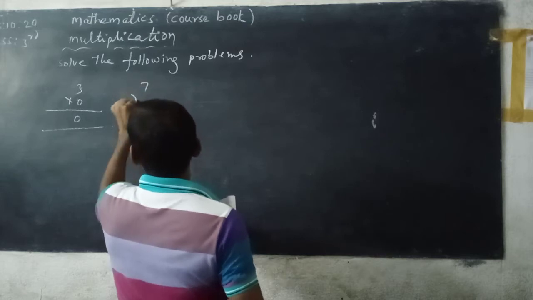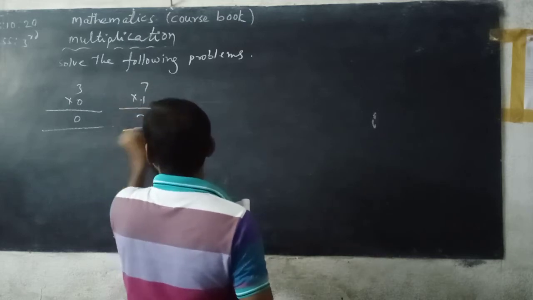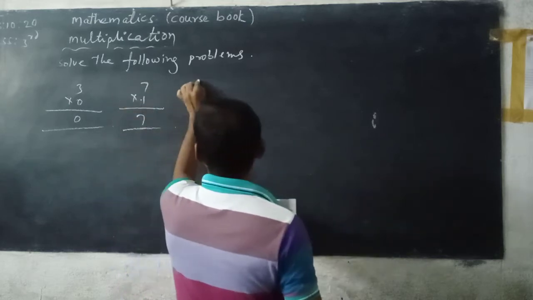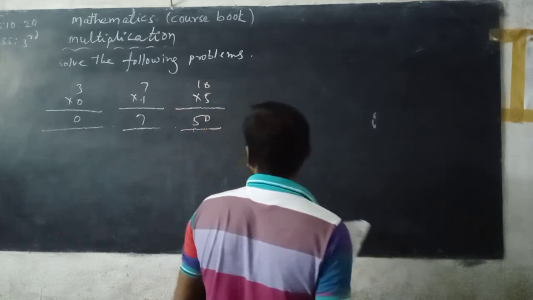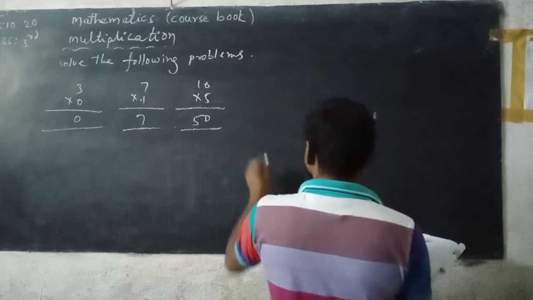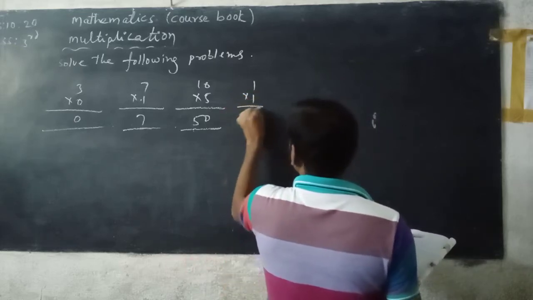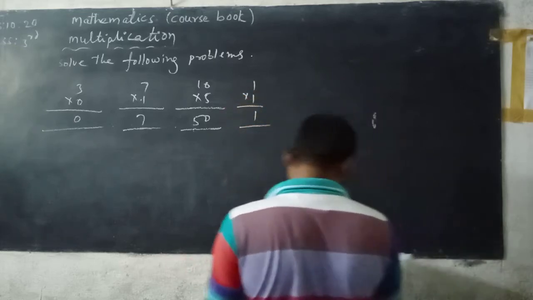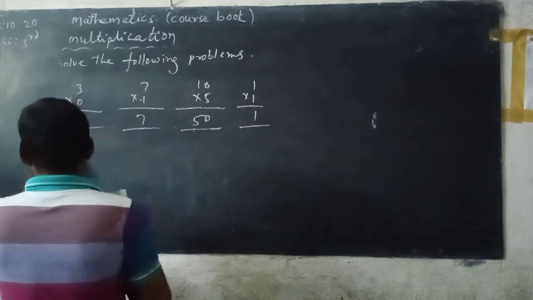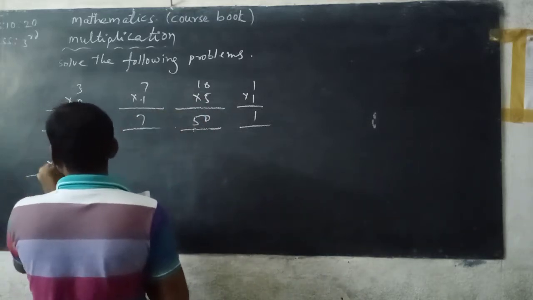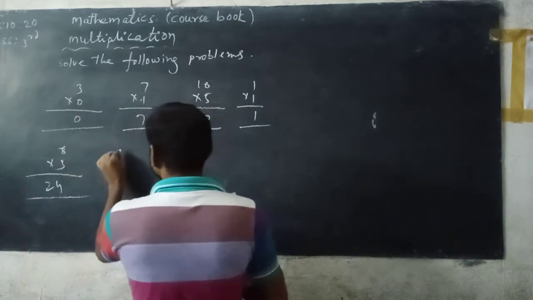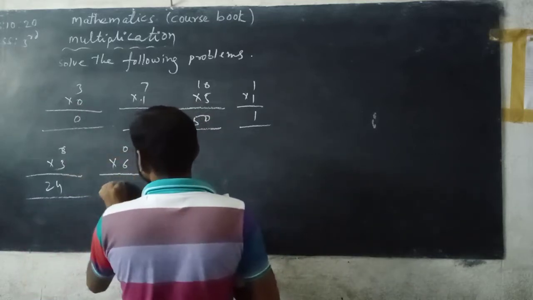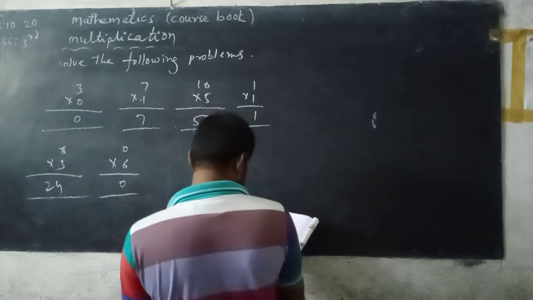Next, 7 into 1. 1 7 is 7. Next, 10 into 5. 5 10s are 50. Next, 1 into 1. 1 1 is 1. Next, 8 into 3. 8 3s are 24. Next, 0 into 6. 6 zeros are 0.